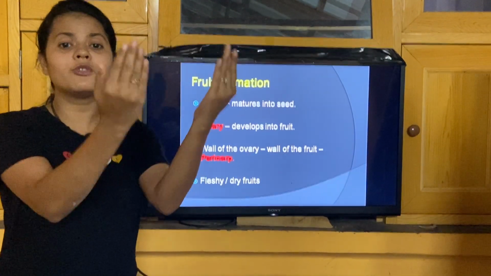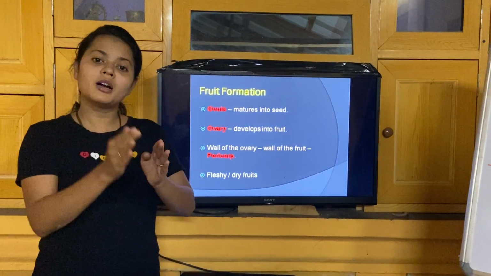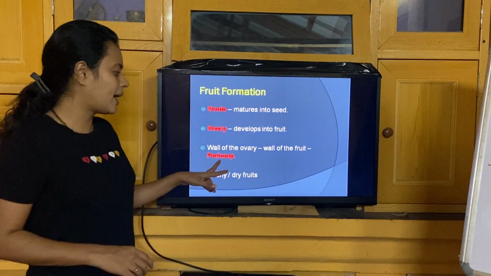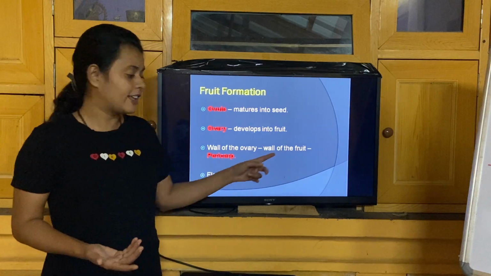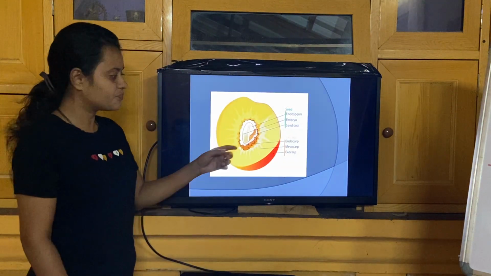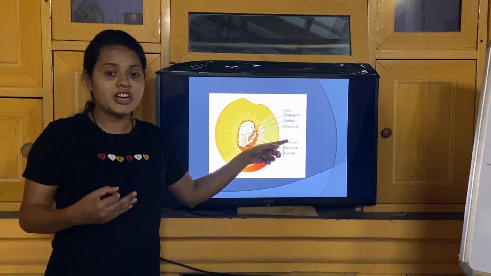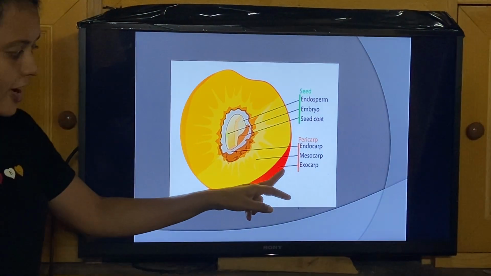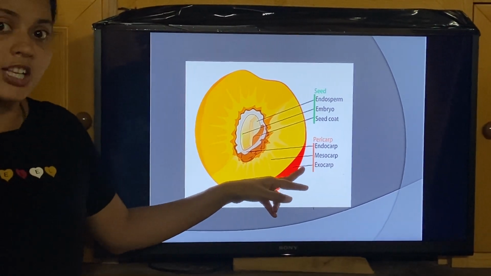You can see the wall of the ovary, the outermost wall, becomes the wall of the fruit. And that fruit wall is now referred to as pericarp. The wall of the ovary is now nothing but the wall of the fruit, and that is referred to as pericarp. You can see the picture here. The pericarp is differentiated into three more regions. The outermost layer, this reddish part, is called the exocarp. Exo meaning always outside, remember this, exo, outside.